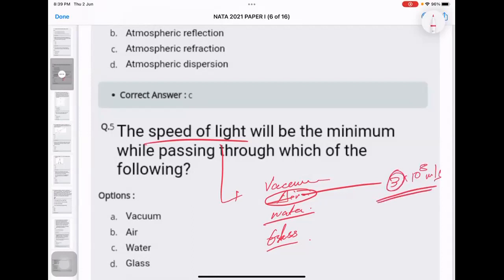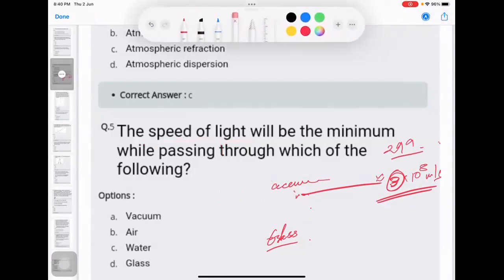Now this 3 which we are talking about is actually an approximation. The exact value is something, I don't remember the exact one, but it's something like 299 and it goes on. So when it is approximated and taken as 10 to the power 8, we have considered it as 3, bringing it from decimal to a whole number. Okay, fine, I will just erase all this stuff. Give me a minute.